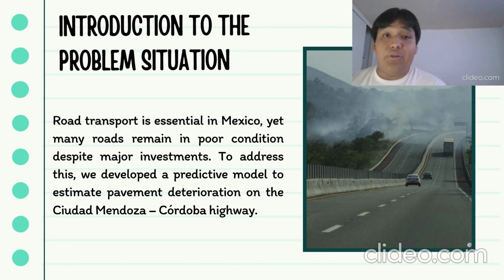Let's start with the introduction to the problem situation. Road transport is essential in Mexico, yet many roads remain in poor condition despite major investments. To address this, we developed a predictive model to estimate pavement deterioration on the Ciudad Mendoza Cordoba road.